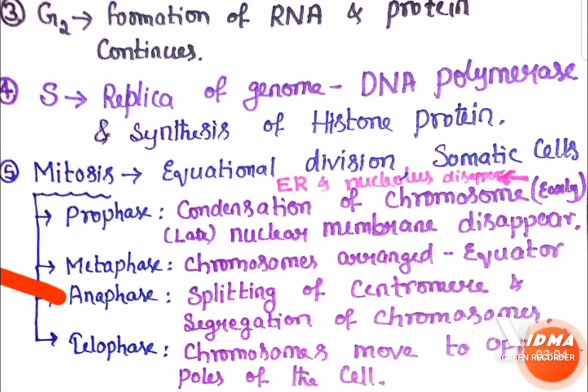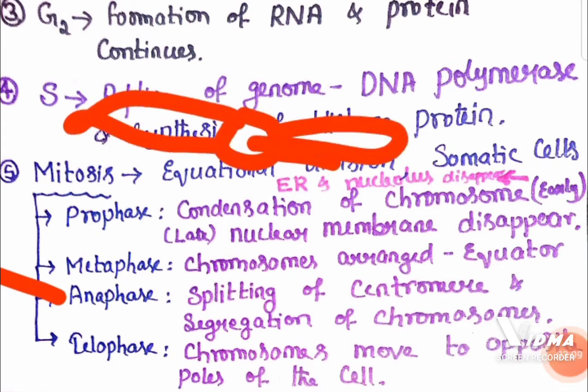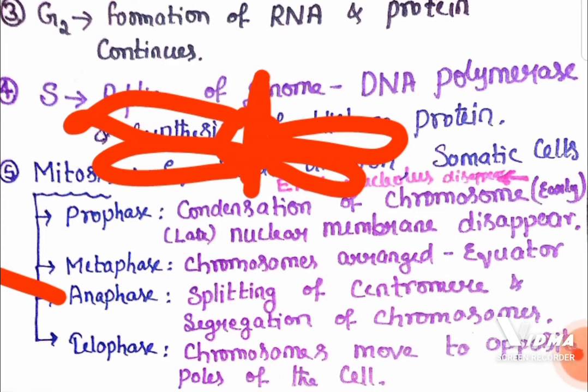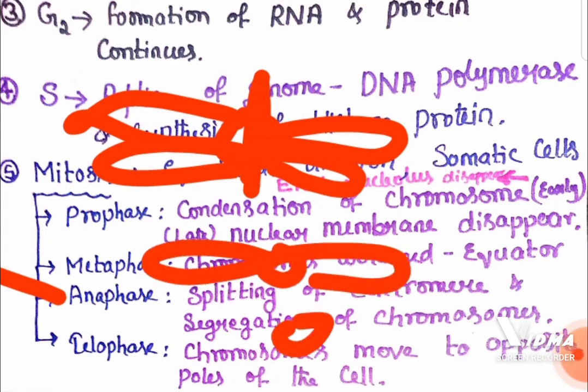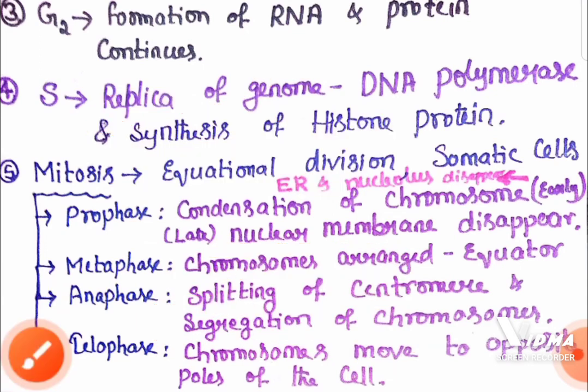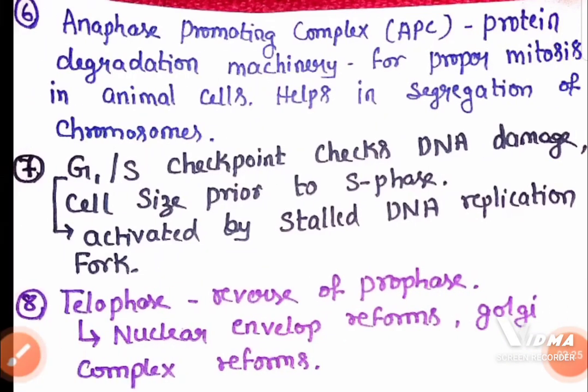Remember that. In anaphase there is a splitting of the centromere. The centromere splits and the chromosomes are going to segregate because of the splitting of the centromere. In telophase the chromosomes start moving to the opposite pole of the cell.